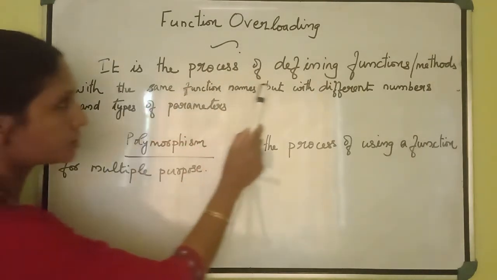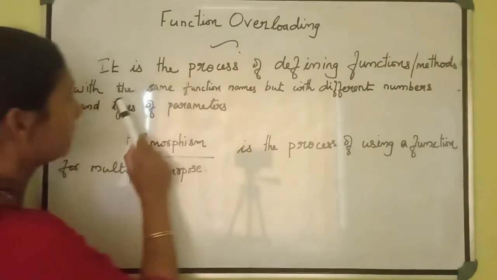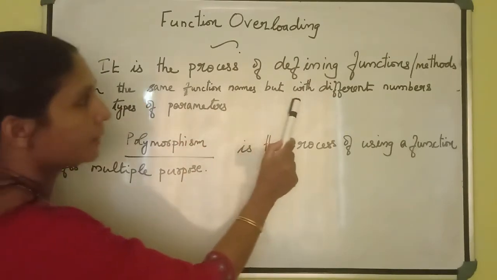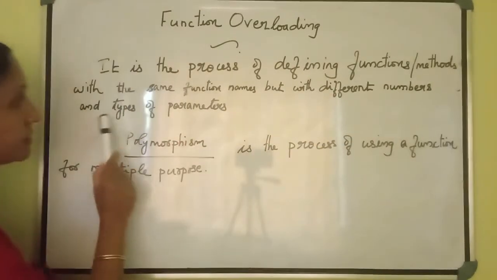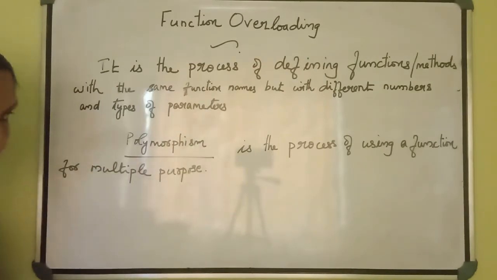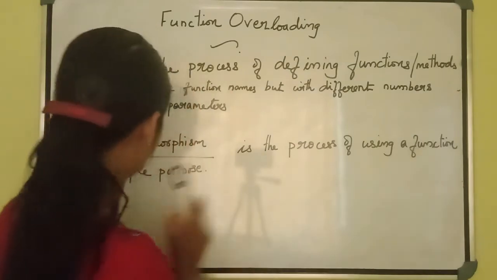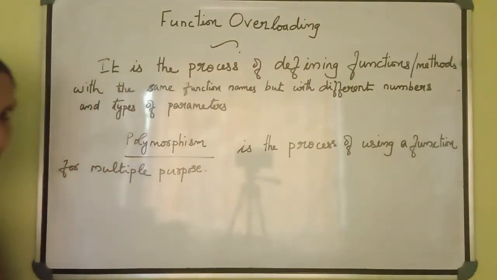It is the process of defining functions, methods, with the same function name. This is important: but with different numbers and types of parameters. And polymorphism is the process of using a function for multiple purposes.